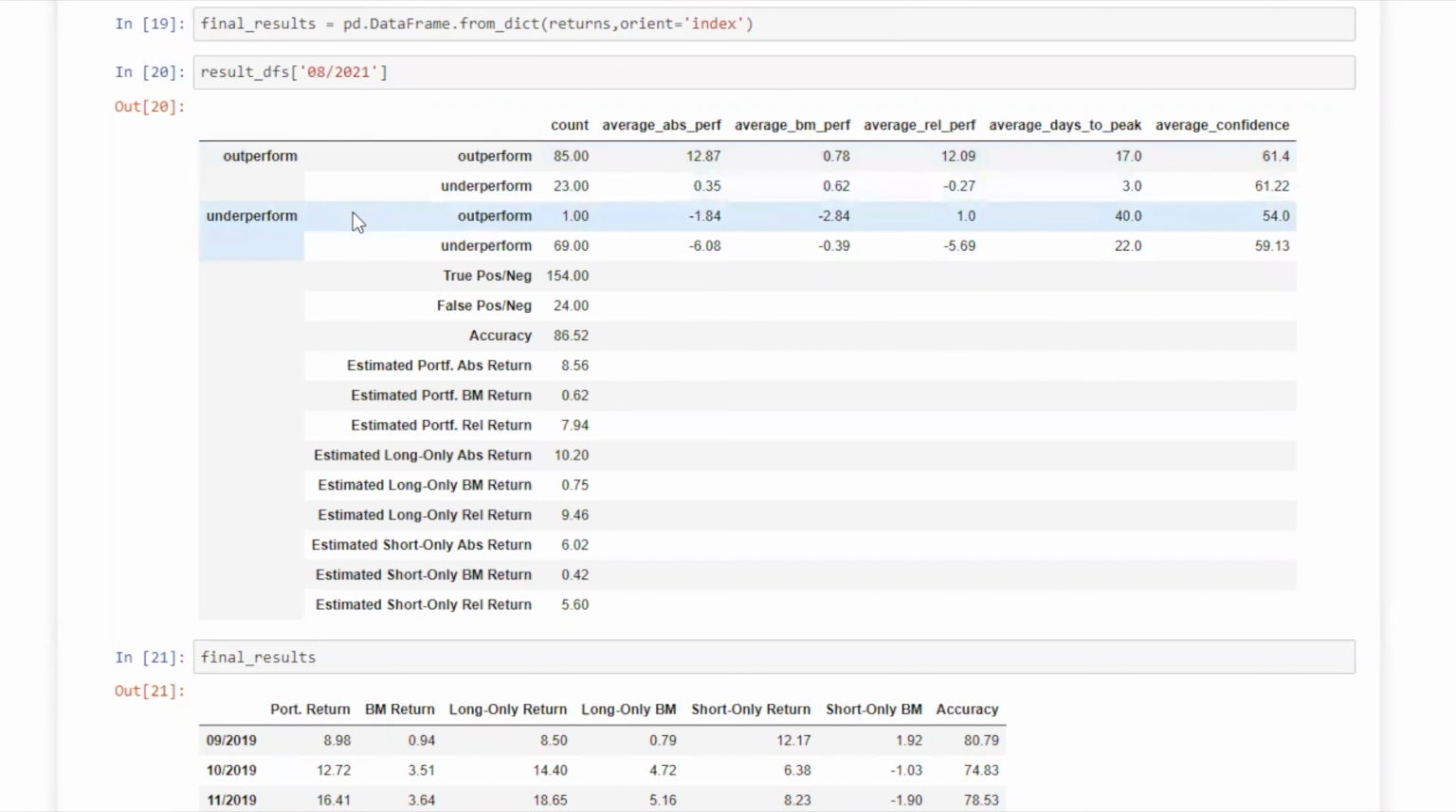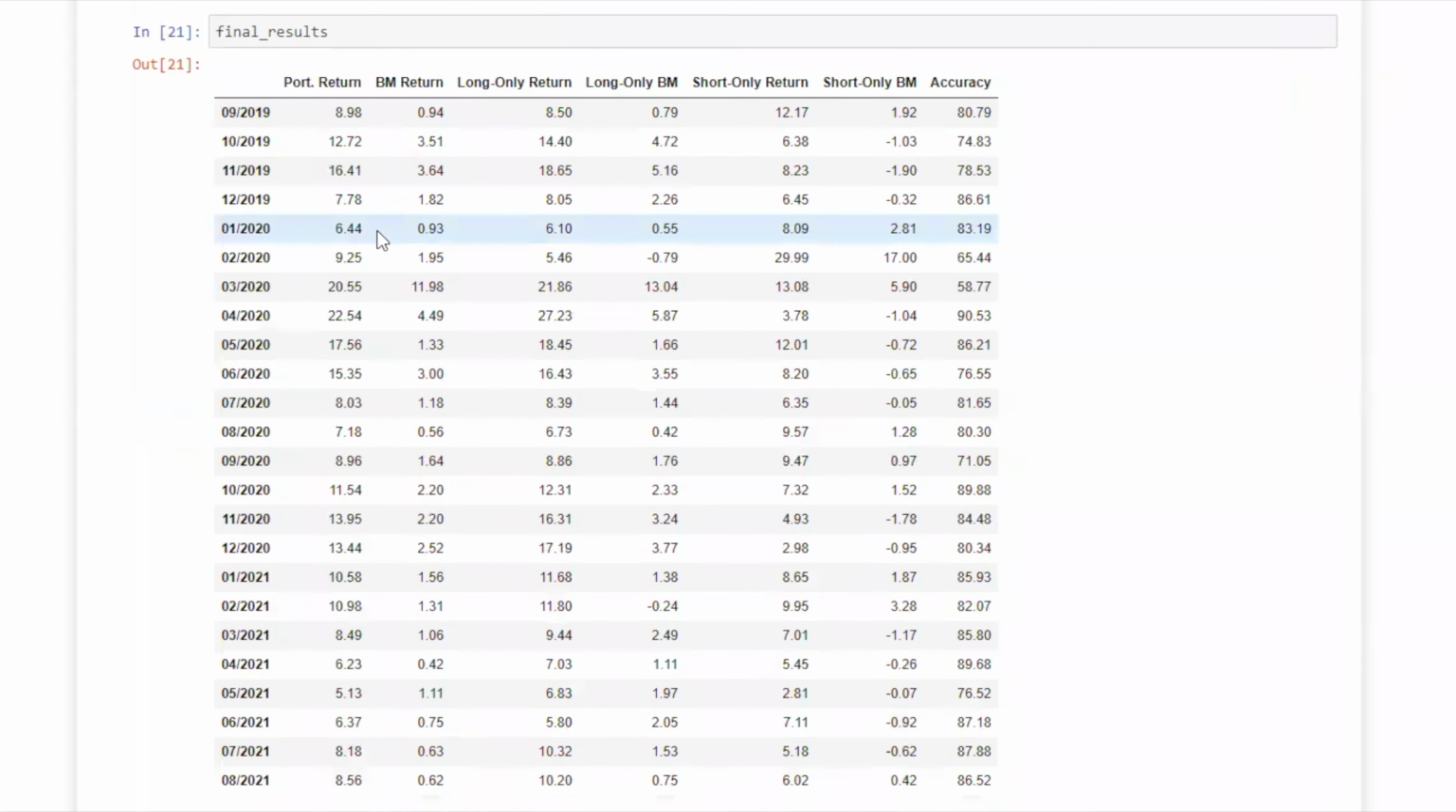And let's look at our shorts. On our shorts, we predicted 70 underperforms, and of those, 69 actually underperformed. And you can see our relative and our absolute impact there as well. Overall accuracy of our August predictions was just over 86%. And how well does that play out against the last 2 years of data? You can see the bottom row is what I just walked you through. And in general, in that last column for accuracy, we're covering about 80% accuracy on average.